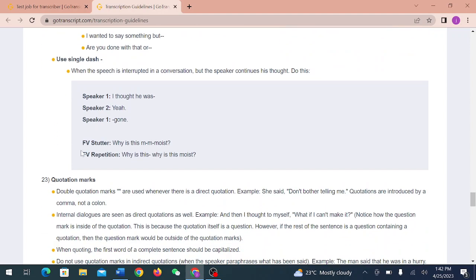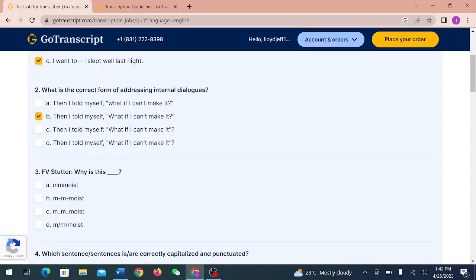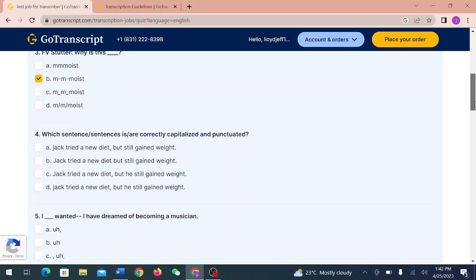Even in our example, in a false starter, you see there's a dash, there's a dash. So our answer is this one, dash, dash. You can see it in the example there, in the guidelines.